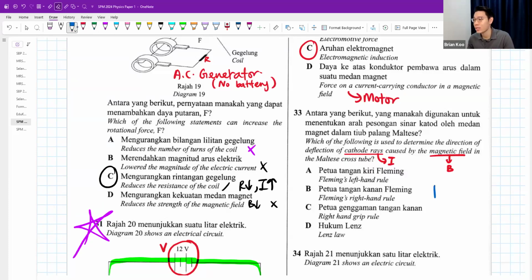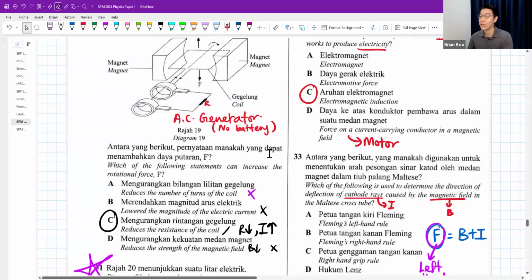Something I always tell my students, you're trying to find the direction of force. To deflect, meaning you need a force. The force will give you some deflection, some movement. If you are looking for F, FBI, these 3 letters, guys, which is on the left? F is on the left. That's why you use left-hand rule. If in the question you're trying to find current, then you're using right-hand rule.